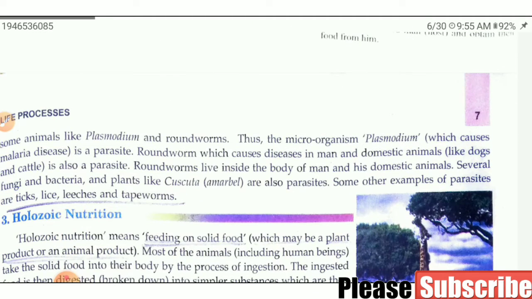Remember that parasites do not give anything in return. Remember the symbiotic relationship in which both organisms benefit each other. But here only the parasite gets the benefit. The host does not get anything from the parasite. Clear?